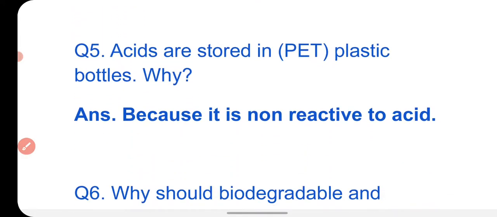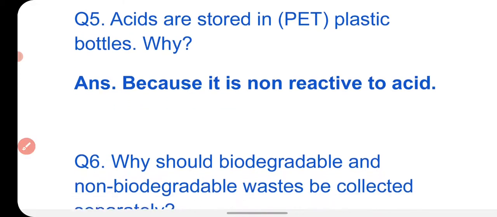Next question is: acids are stored in PET plastic bottles. Why? Because it is non-reactive to acid. Plastic does not react with the acid, that's why we can keep the acid in a plastic bottle.